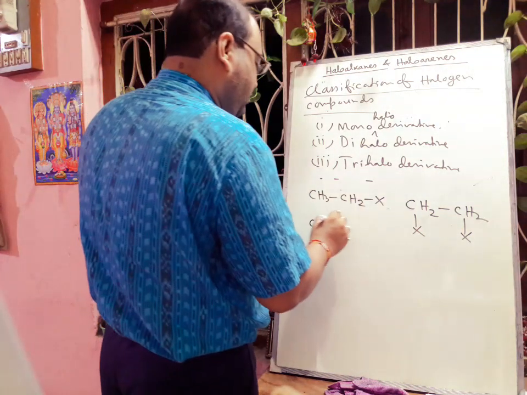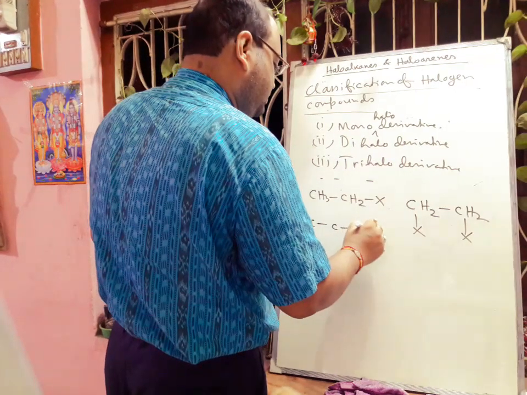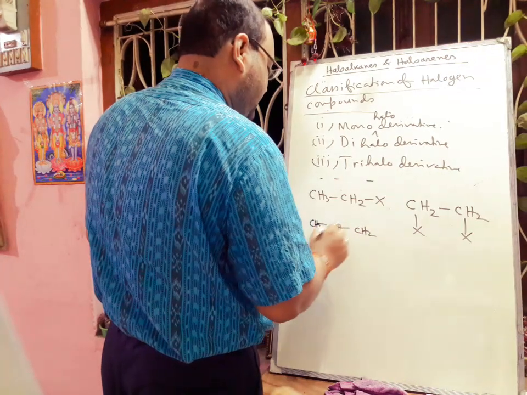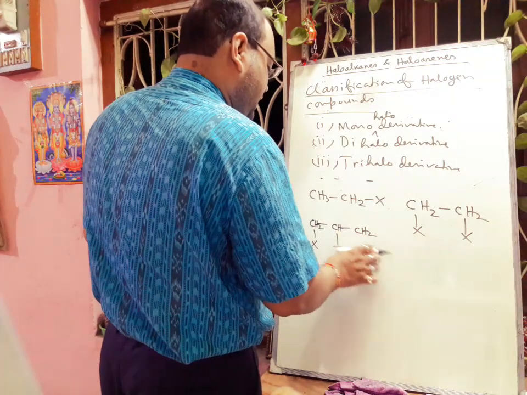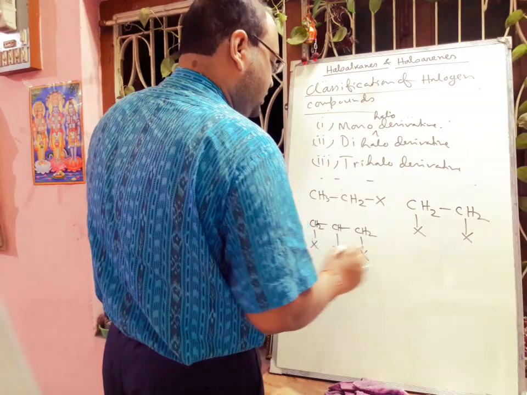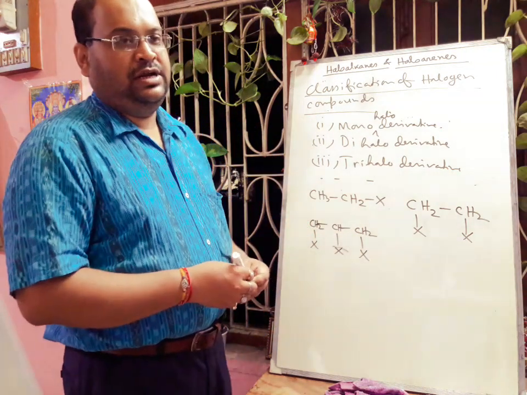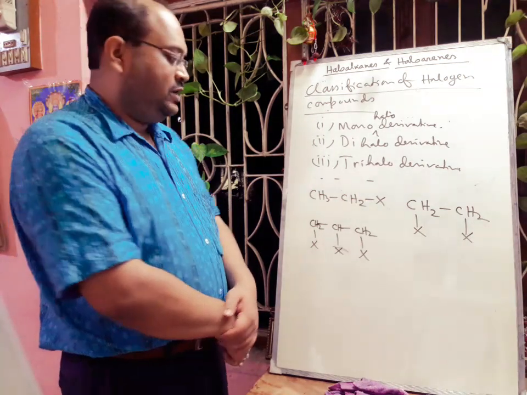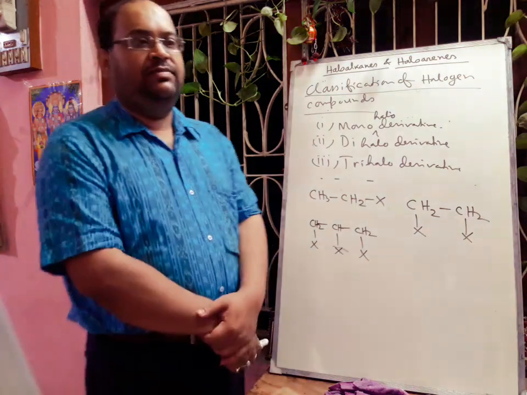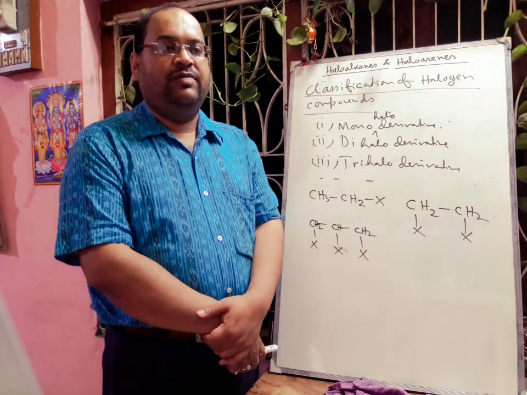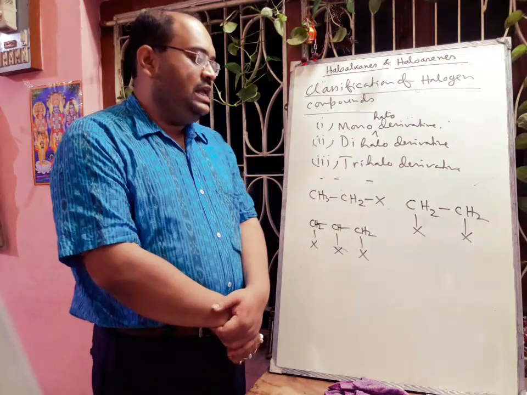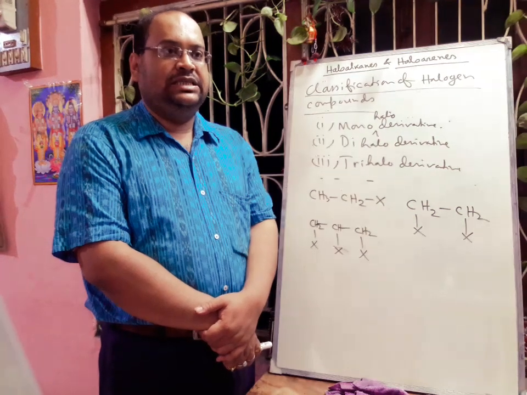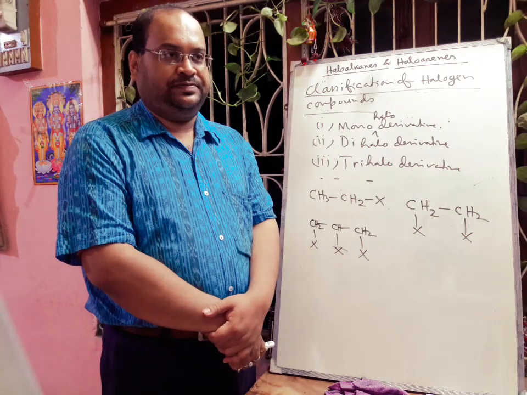If we take 3 carbon atoms and there are 3 halogen atoms, then it is called a trihalo derivative or trihaloalkane. Here X is a halogen, may be fluorine, chlorine, bromine, iodine, and generally astatine compounds are not prepared because astatine is a radioactive element.